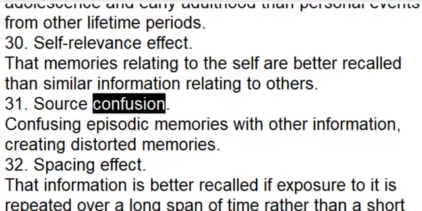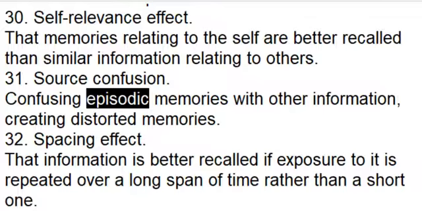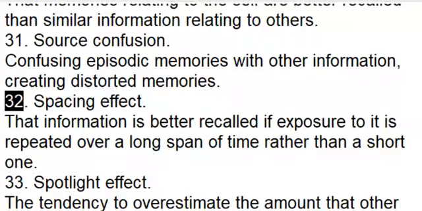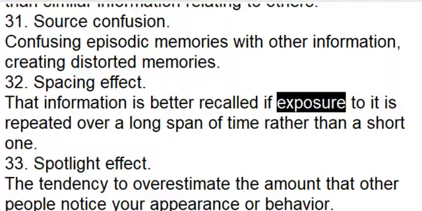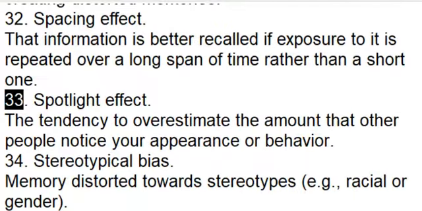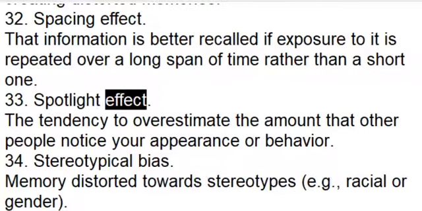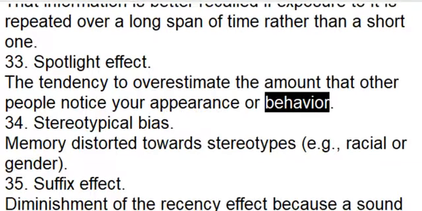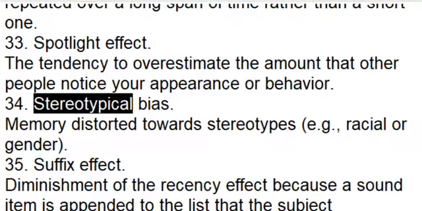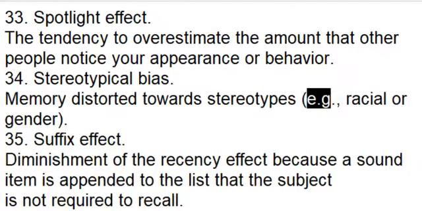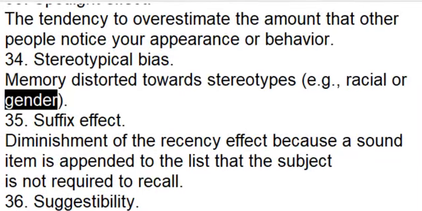31. Source confusion. Confusing episodic memories with other information, creating distorted memories. 32. Spacing effect. That information is better recalled if exposure to it is repeated over a long span of time rather than a short one. 33. Spotlight effect. The tendency to overestimate the amount that other people notice your appearance or behavior. 34. Stereotypical bias. Memory distorted towards stereotypes, for example, racial or gender.